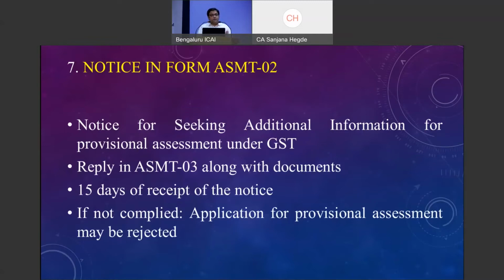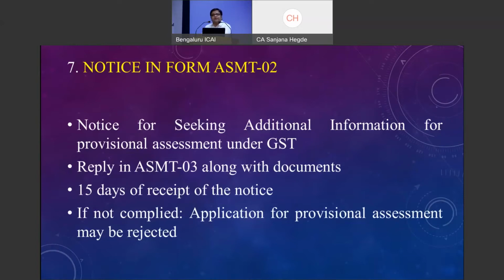Further, whatever differential tax is being paid, the 6%, has to be paid with interest. Definitely, I'm not sure whether the business is going to sustain this much heavy cost. So provisional assessment as such may not be opted by many of the SSCs. Still, for academic purposes, we'll get to know what notices are being issued.